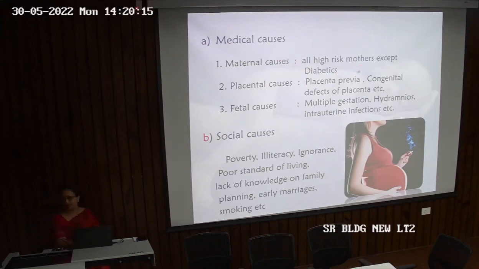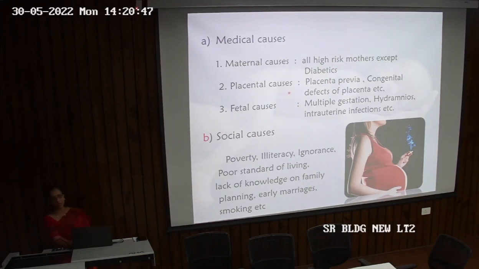Why are we excluding diabetic mothers over here for low birth weight babies? Any answer? Usually in a diabetic mother, the baby is overweight, not low birth weight. So that is the reason we are saying all high risk mothers except diabetics.